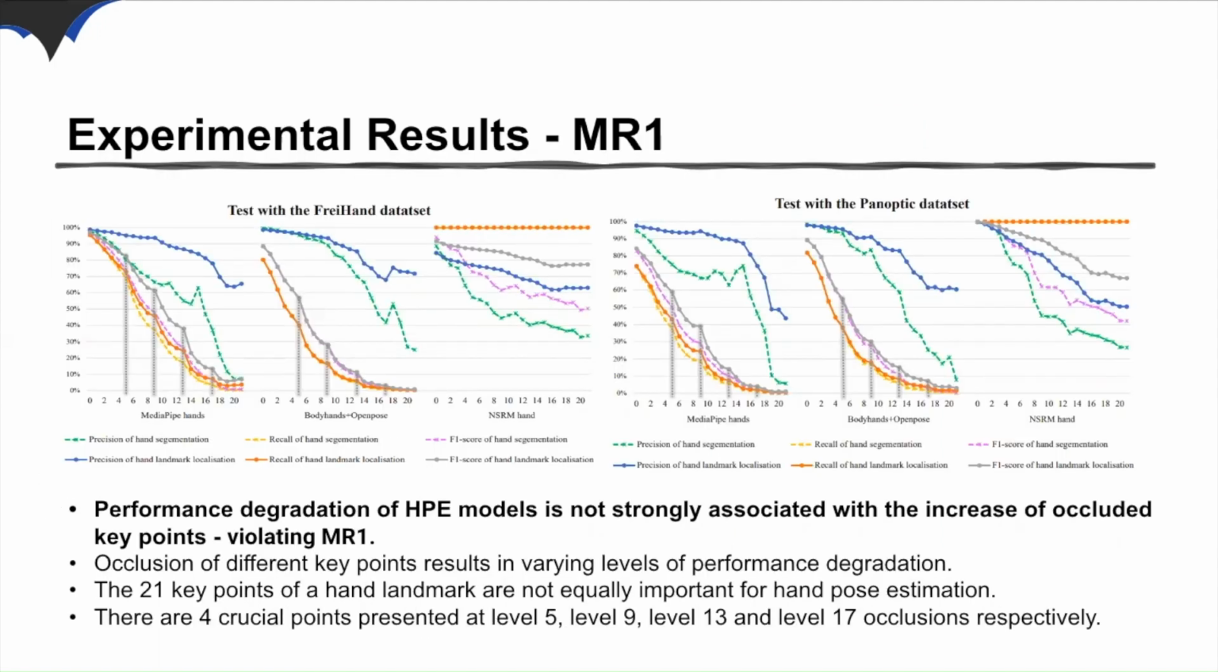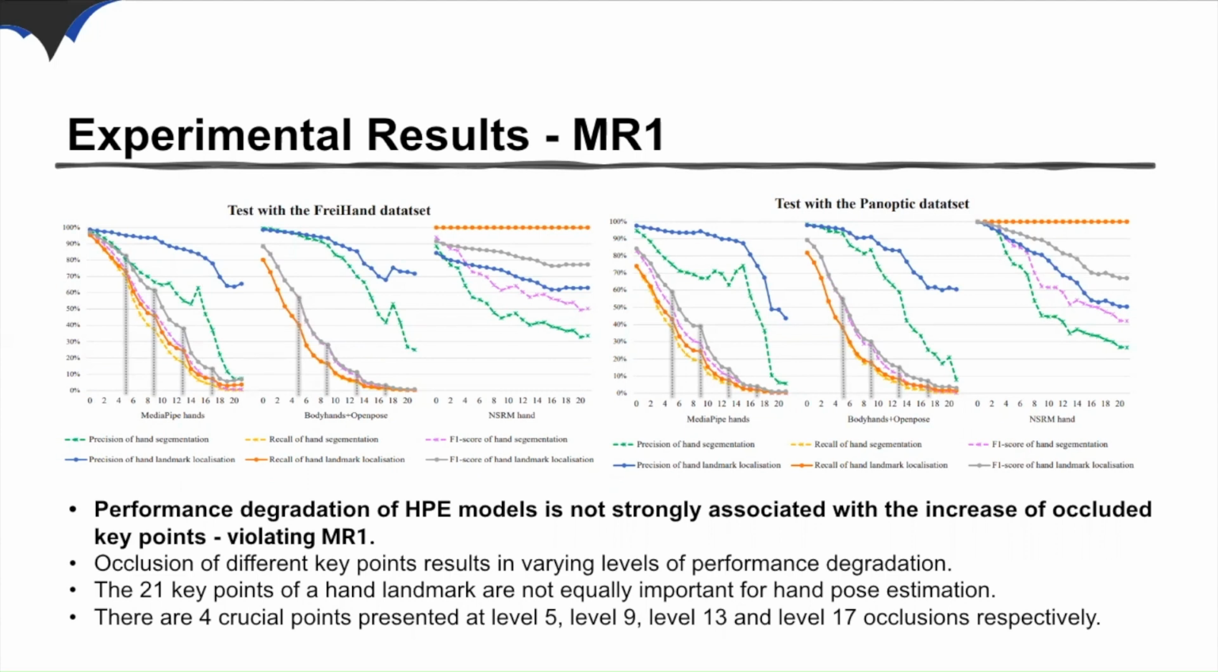Regarding MR1, the test results for both datasets are presented here. However, the obtained result did not align with our initial hypothesis for MR1. From the presented graphs, it is evident that the performance degradation of HPE models does not have a strong correlation with the number of occluded key points. The degradation levels vary significantly based on the occluded key points, which indicates that some key points have more significance in hand pose estimation than others.